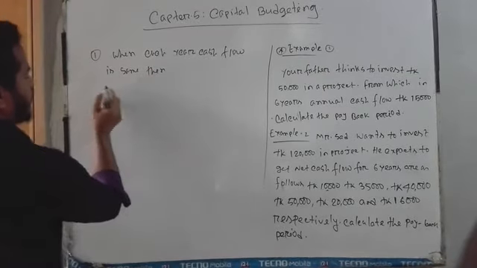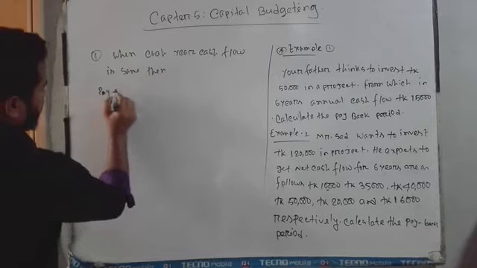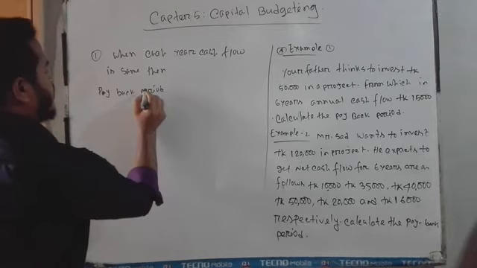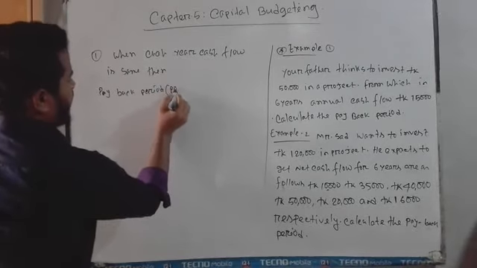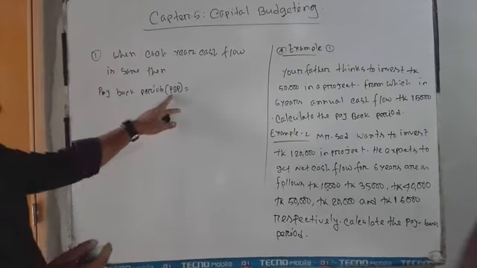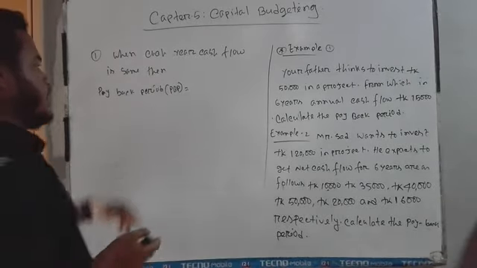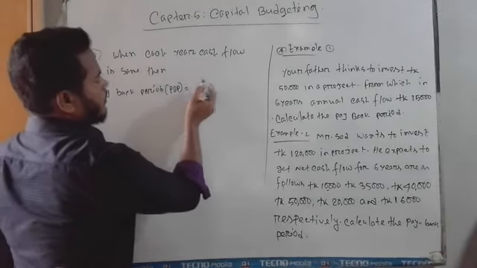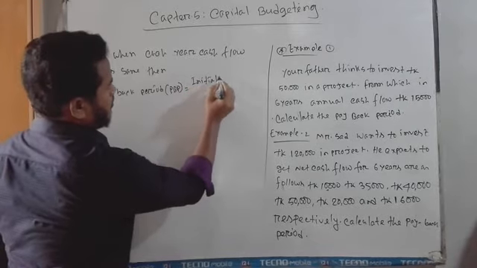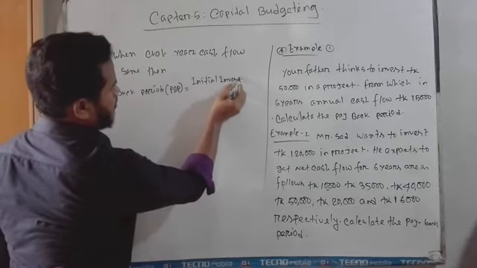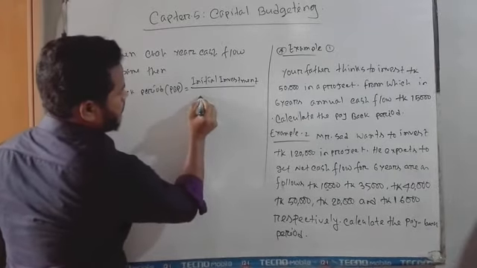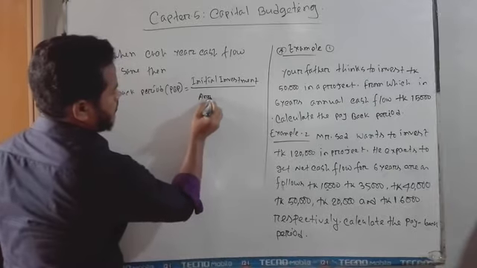Then the payback period, shortly written PBP, is a form of the payback period. The payback period formula is initial investment divided by cash flow, or annual cash flow.